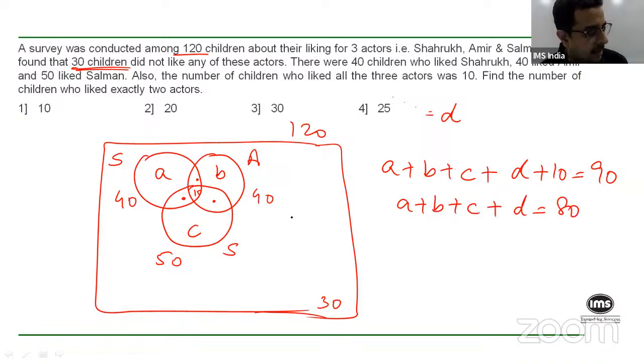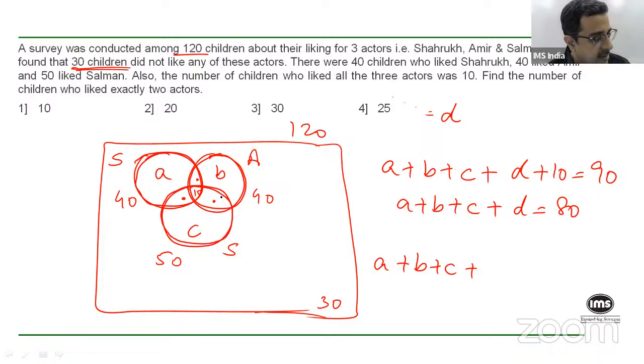On the other hand, correct? If I take this A, B, and C and add all the three dots individually, correct? So what will happen if I take this circle of 40? It consists of A, it consists of 10, and it consists of two of the dots. If I consider this other circle of 40, it consists of B, it consists of 10, it consists of two of the dots. And if I consider the circle of 50, it consists of C, the two dots, and 10, right?